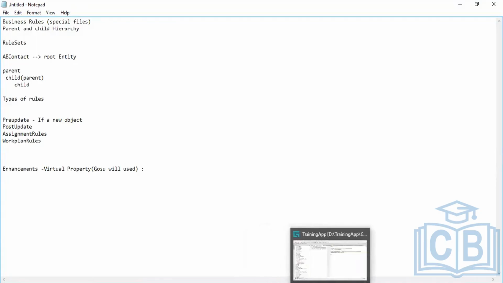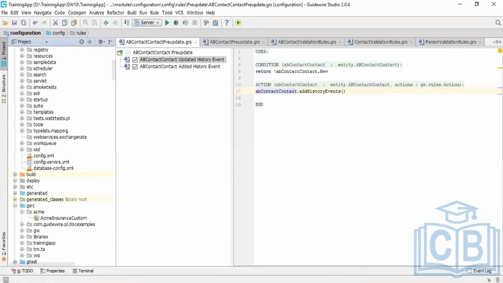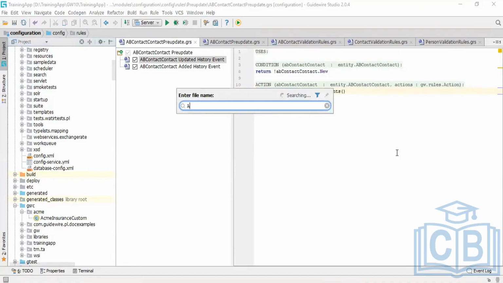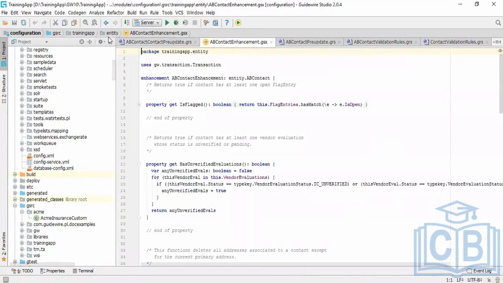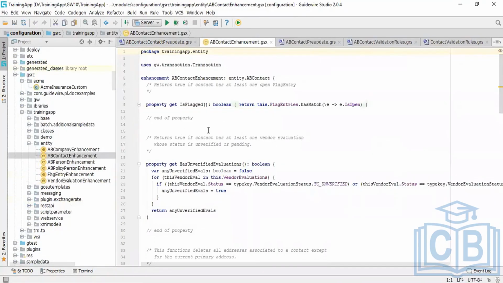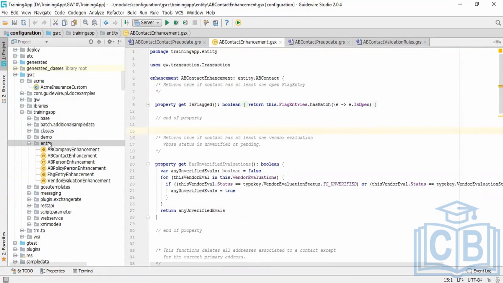Let's suppose you want to create a virtual property in the ABContact entity. You will write an enhancement on ABContact. Let me check whether there is already an enhancement present on it. The suffix for this is x. Enhancement will be with the TextX notation. These are the enhancements. Suppose you want to create a virtual property of the ABPerson entity. We have put it already there.